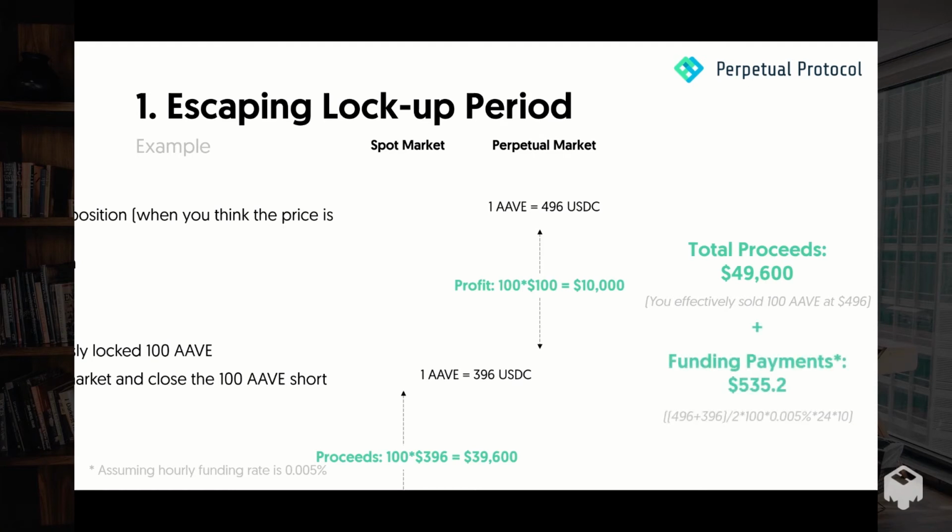Additionally, you could receive funding payments from your short position. In case you don't know how funding payment works, funding payment is a mechanism on the perpetual markets to incentivize people to take the less popular side. So during the bull market, the less popular side is the short position, which is why our short AAVE position can receive funding payment.